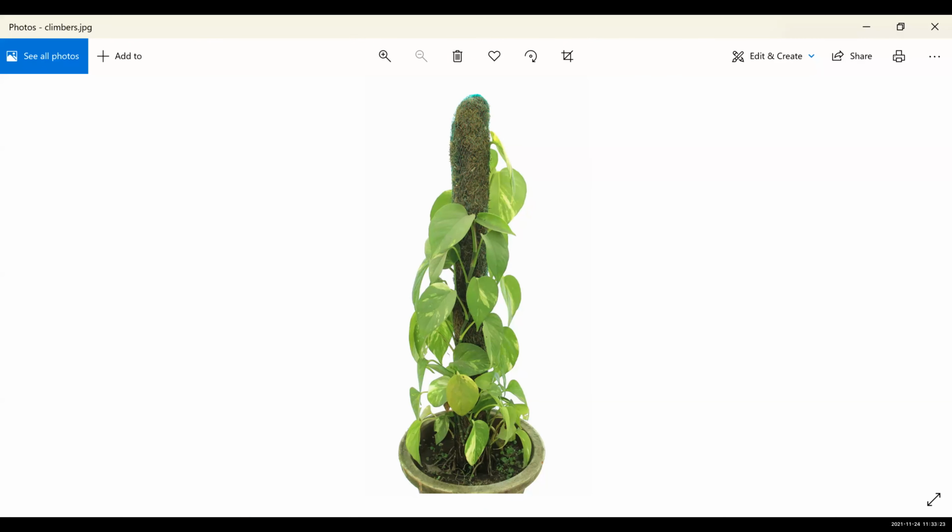Okay, no problem. So here children, in this picture, you can see the stem. It is a weak stem and it needs some support to stand erect. These types of plants are called climbers. Some stems are climbers. We need to give them support. Grapevines, money plant, so many types of examples are there. In your garden also you can see different types of climbers, isn't it? And another one. Wait, one minute.